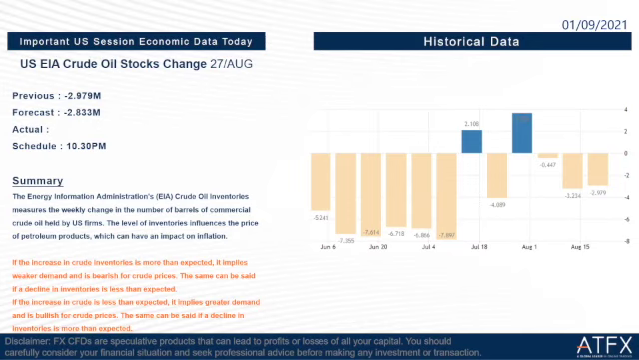Okay. So if the increase in crude oil inventory is more than expected, it implies weaker demand and is bearish for the crude oil prices. On the other hand, if the increase in crude is less than expected, it implies greater demand and is bullish for the crude prices.